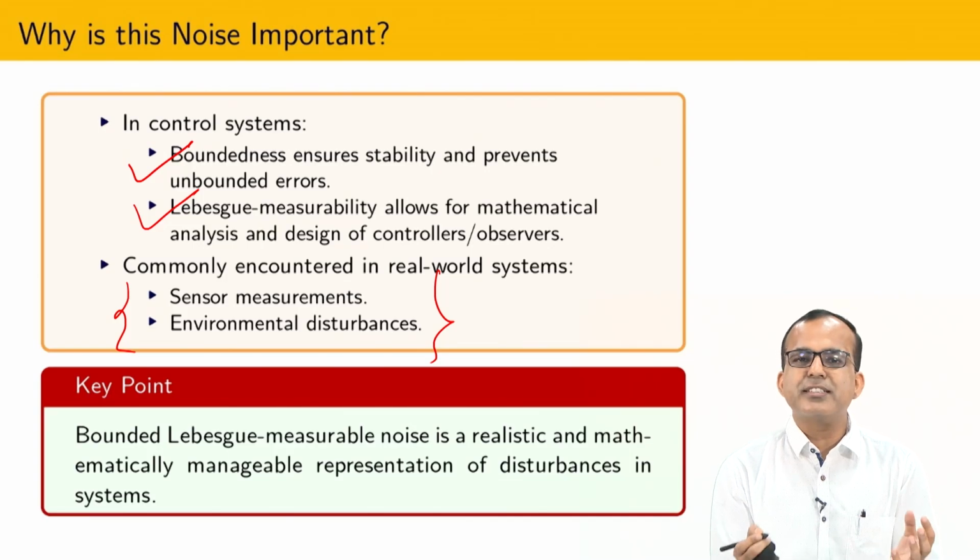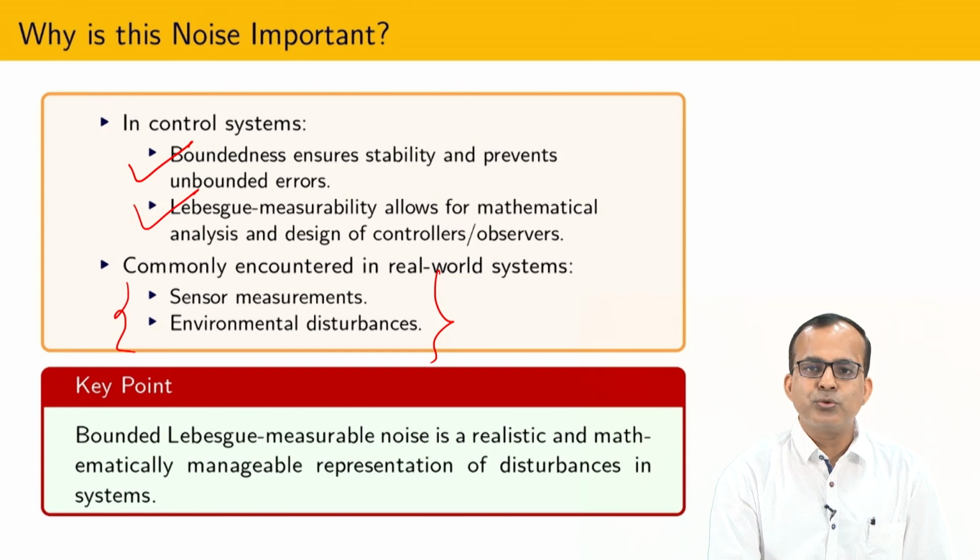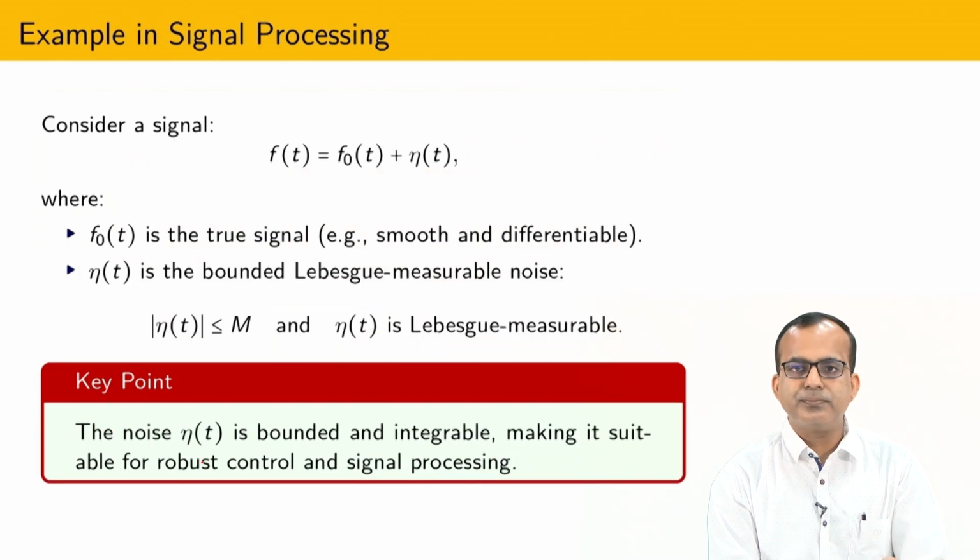You can just consider some noise which is periodic in nature. You can represent that noise in the form of constant, sine and cosine, and it is possible to show that it is going to satisfy these two assumptions easily.